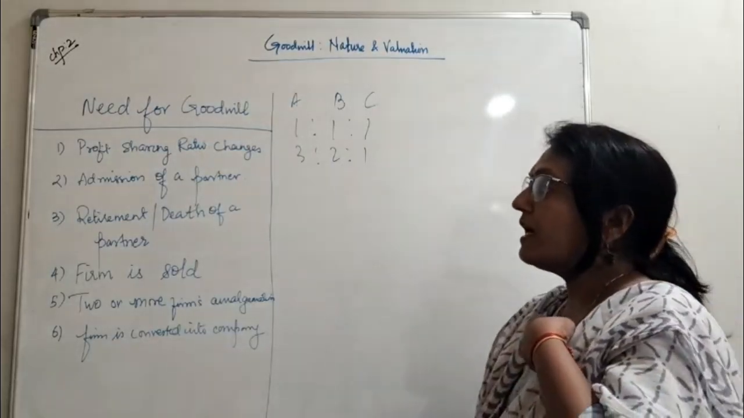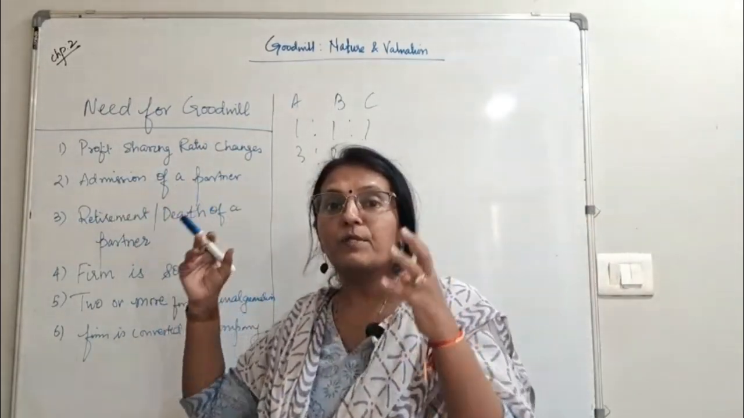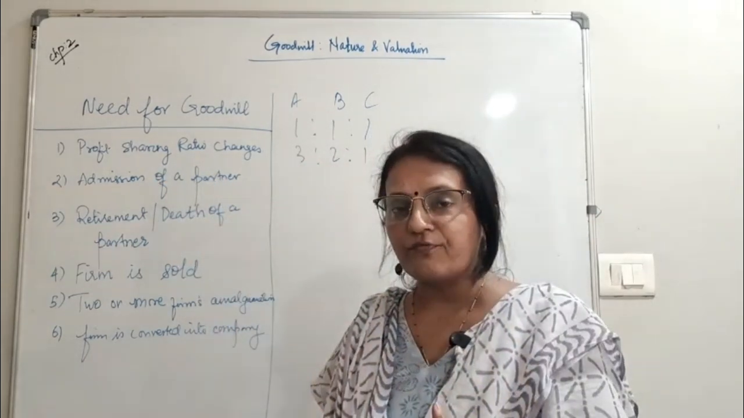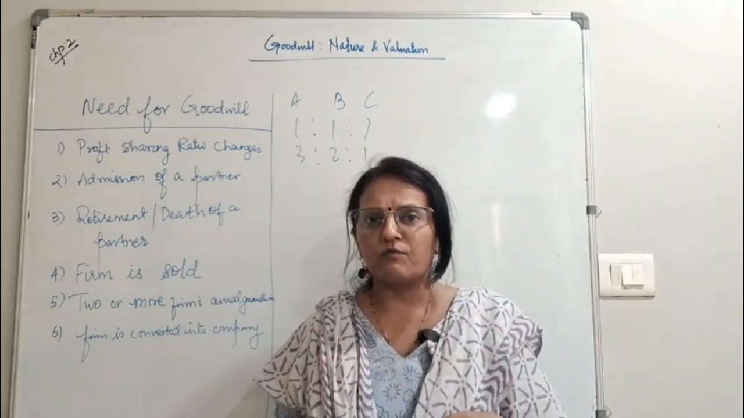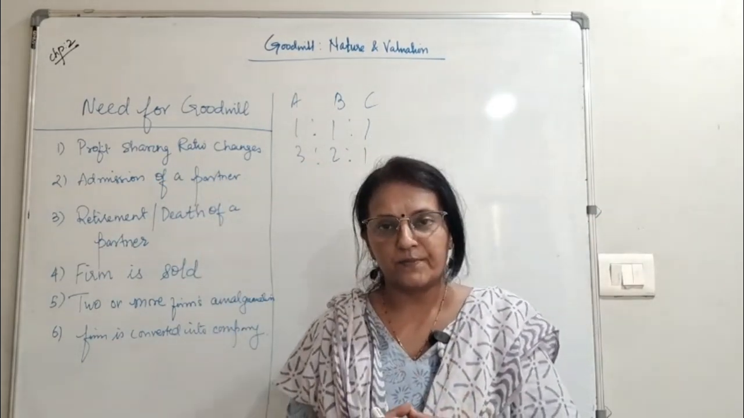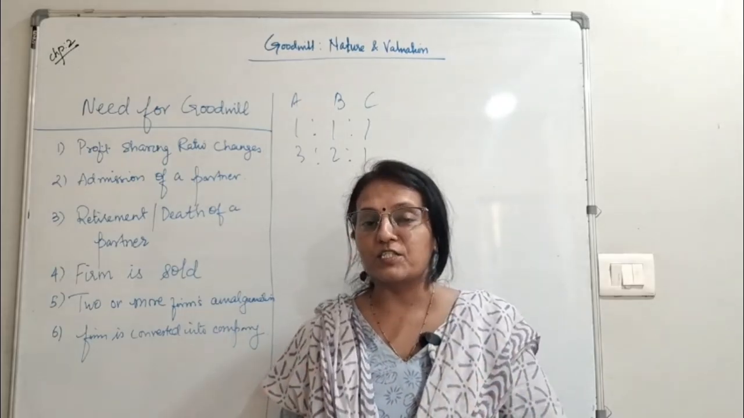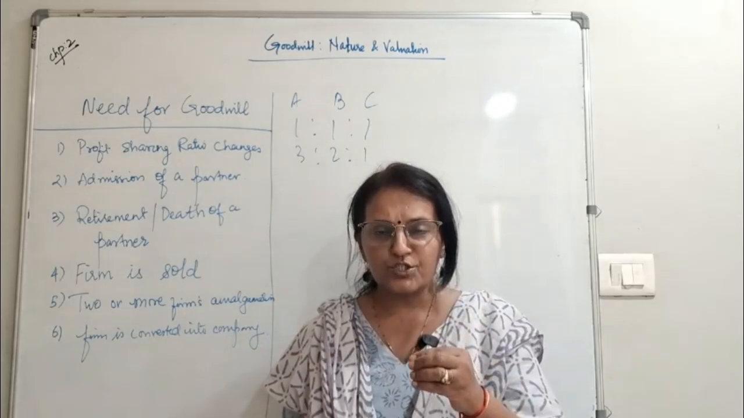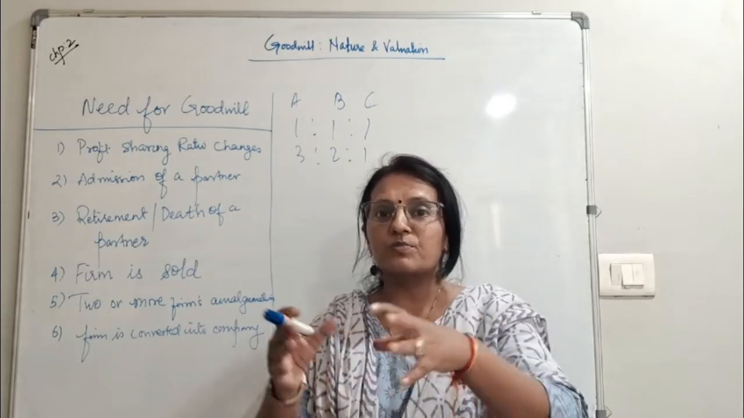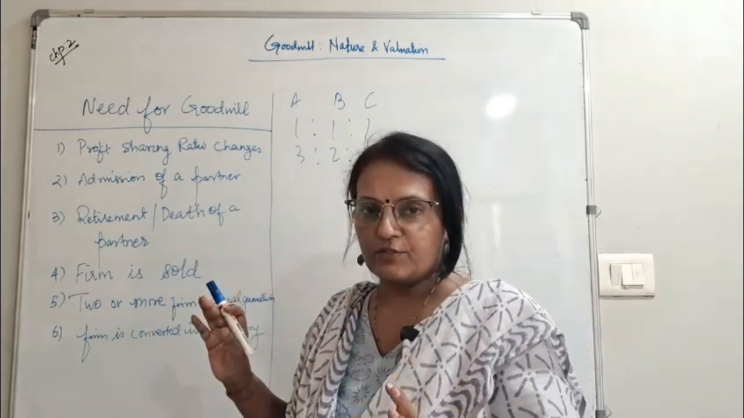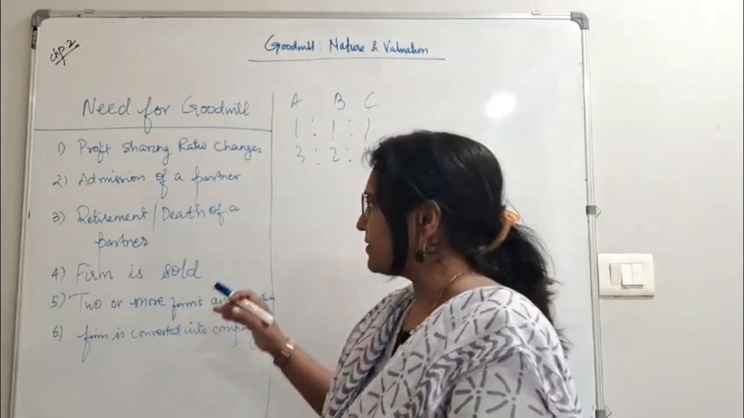Next is when we are going to admit a new partner in the firm. Obviously, when the new partner comes into the firm, the existing partners will be sacrificing their share of profit. Again, we will value goodwill over there because goodwill is an intangible asset, and this share of profit should be distributed among the partners in the sacrificing and gaining ratio. Let us see that later.